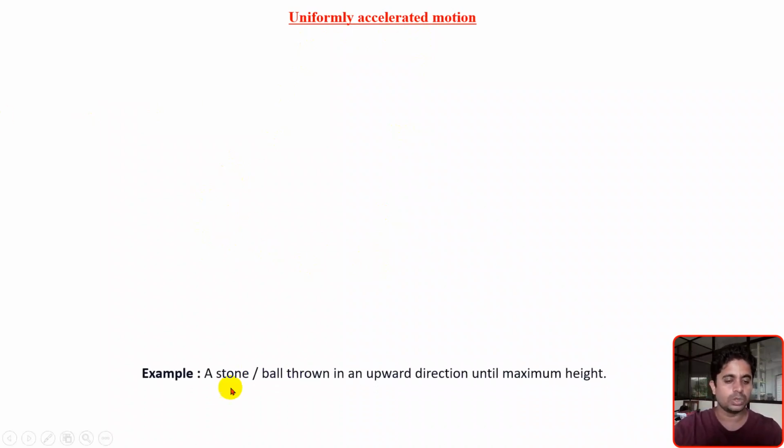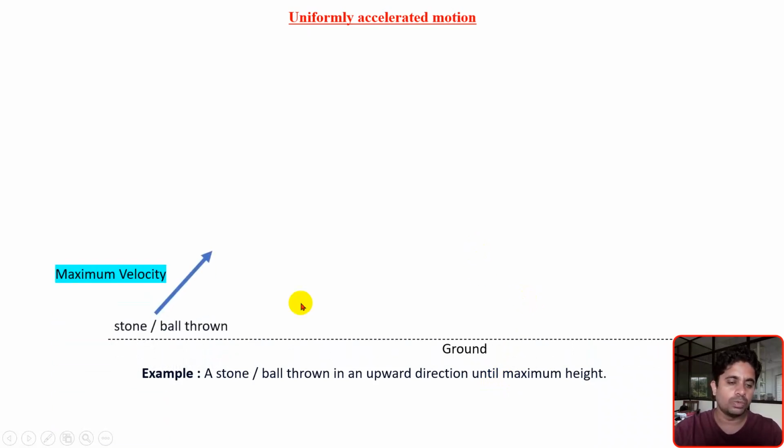That example is, suppose a stone or ball is thrown in the upward direction until a maximum height. Suppose I am on the ground and I have thrown one stone or a ball in the air. Obviously, if I wish that object to travel a long way, then I need to put in more effort. More effort means I am giving more energy or velocity to that object. I impart the maximum velocity by giving the effort to throw.